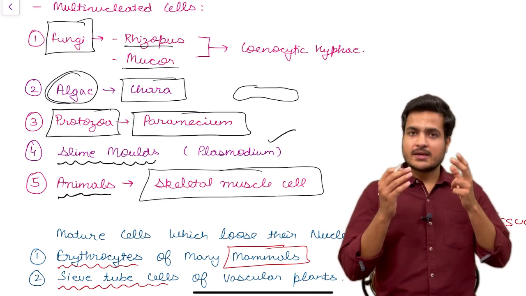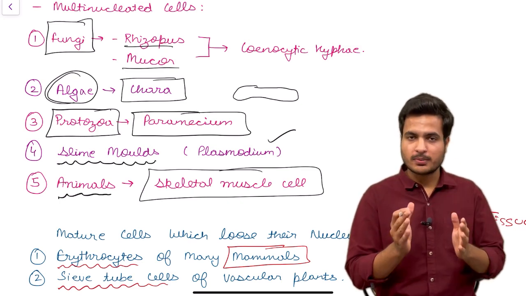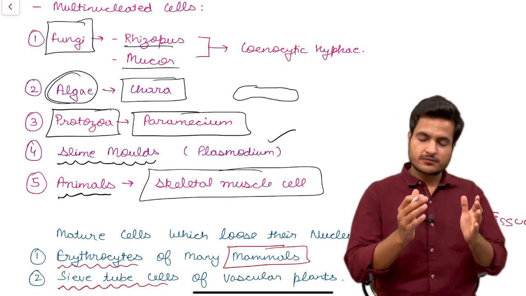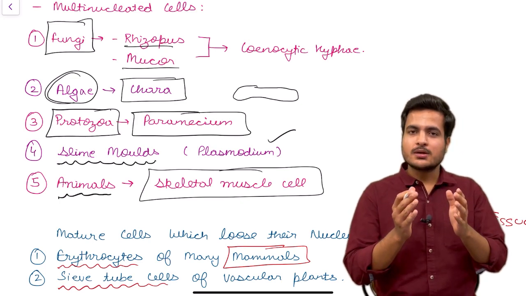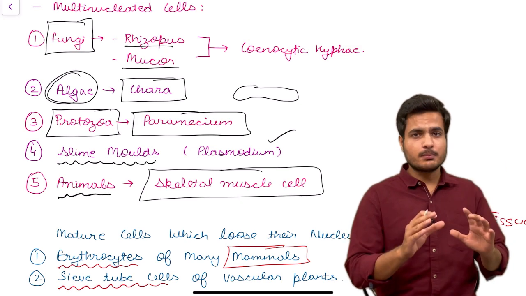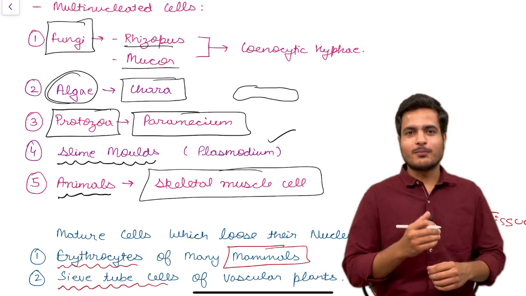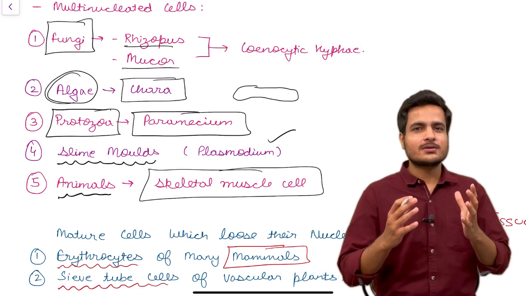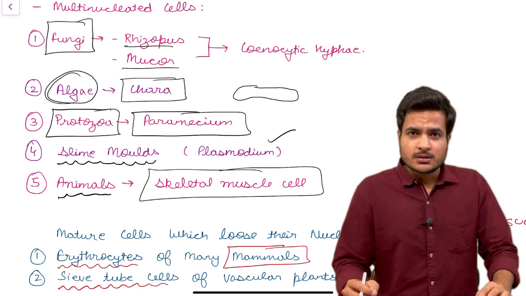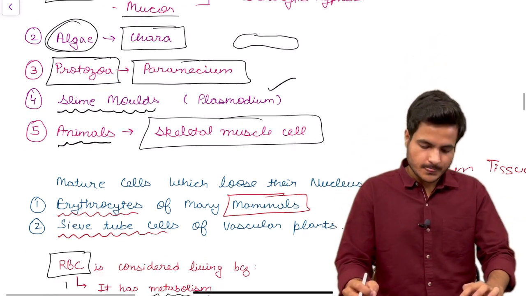Second, we have an example from algae. The green algae named Chara has multinucleated cytoplasm. Then the third example is from kingdom Protista. The example is Paramecium. Fourth example again from kingdom Protista, that is slime molds. And the fifth one is the most studied example, that is human or say animals' skeletal muscle cells.